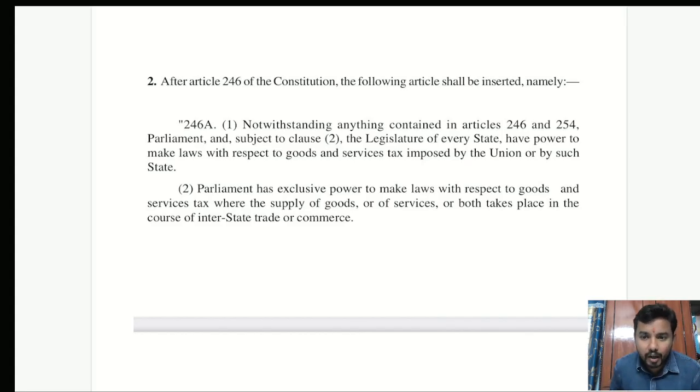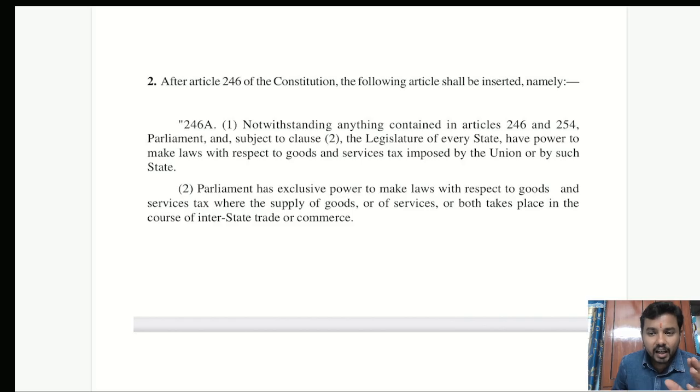Now, a very important point which you have to understand before going into this is that the Honorable Supreme Court in the case of S.R. Bommai versus Union of India had said that federalism is also part of the basic structure of the Constitution. Now, what is meant by federalism? Federalism means separation of powers between the union and the states. The union has a different set of powers and the state has a different set of powers. If you see Schedule 7, there is the union list, there is the state list, and there is also the concurrent list.